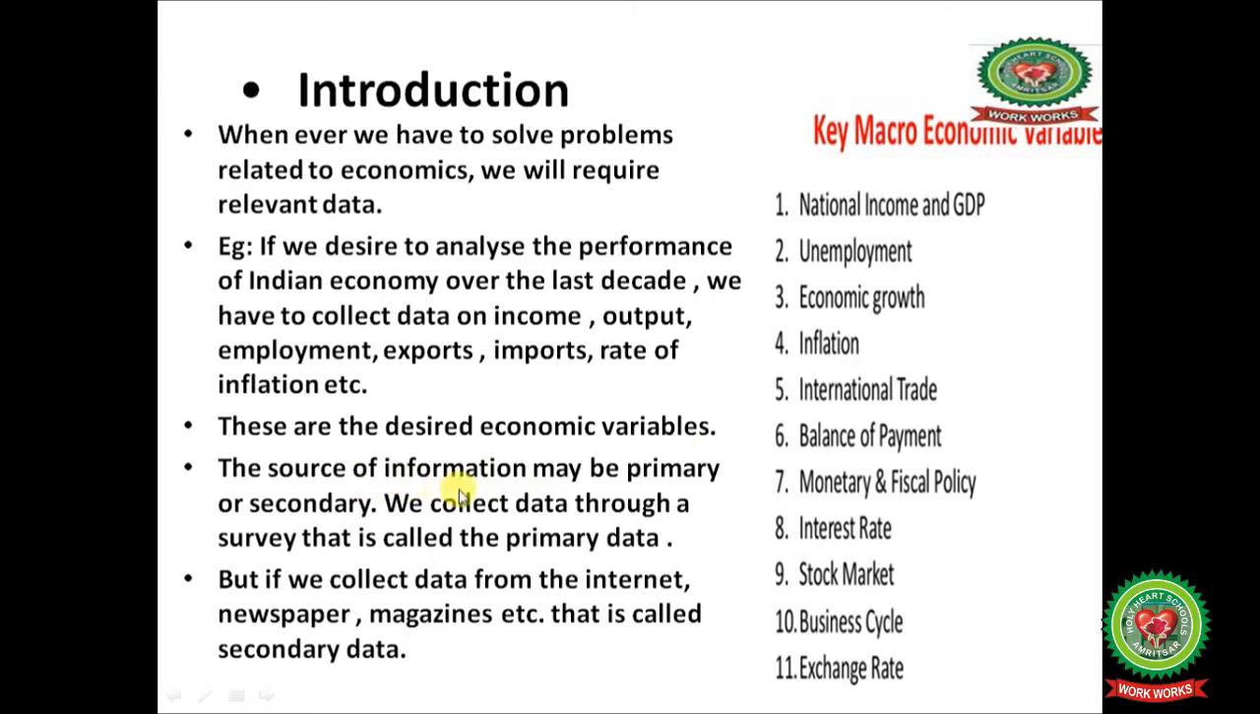The source of information may be primary or secondary. When we collect the data through a survey, that is called primary data. But if we collect the data from the internet, newspapers, magazines or books, that is called secondary data. Key macroeconomic variables are national income and GDP, unemployment, economic growth, inflation, international trade, balance of payment, monetary and fiscal policy, interest rate, stock market, business cycle and exchange rate.